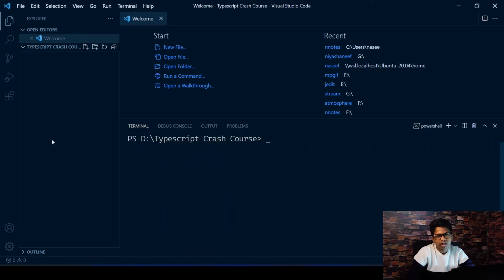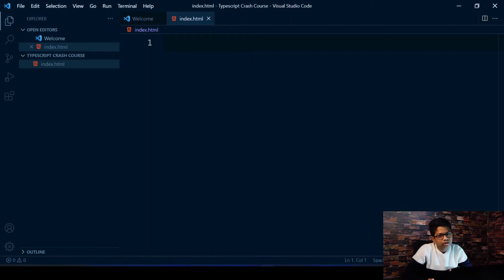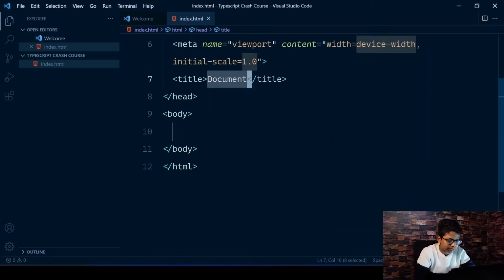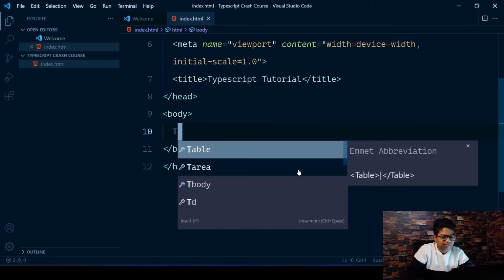Let's set up a small project so that we can work with TypeScript. I'm just going to create an index.html. Also, if you don't want to use the HTML way, you can go ahead and use the Node way. Just run the JavaScript file, which our TypeScript compiler is going to give after compiling the TypeScript. But I'm just going to do it the HTML way for now. So I have got my boilerplate in here. And let's call it TypeScript Tutorial. Okay. So now we're not going to have much in here. So yes, TypeScript.